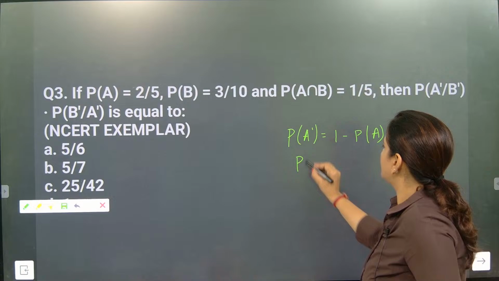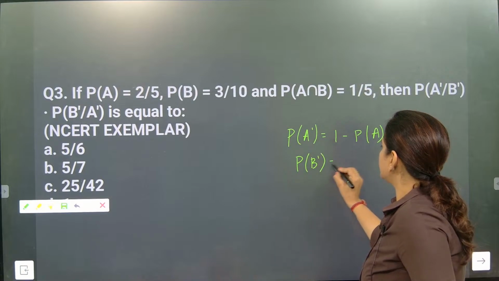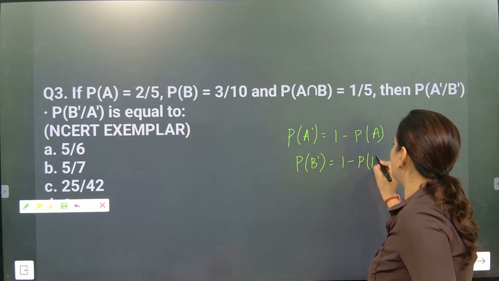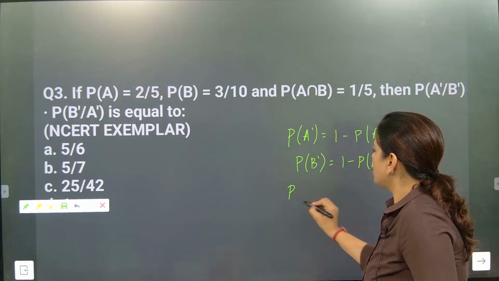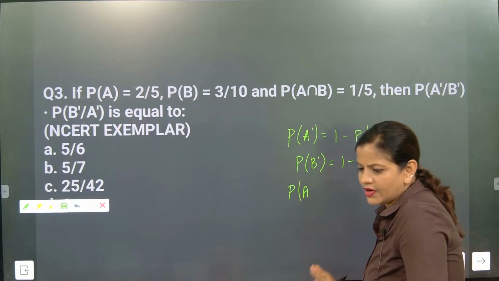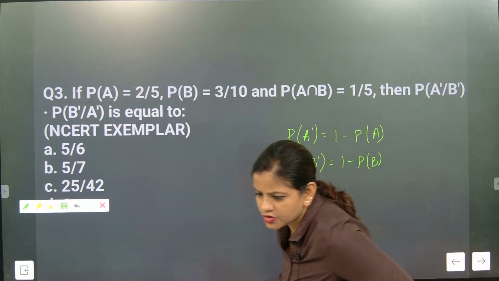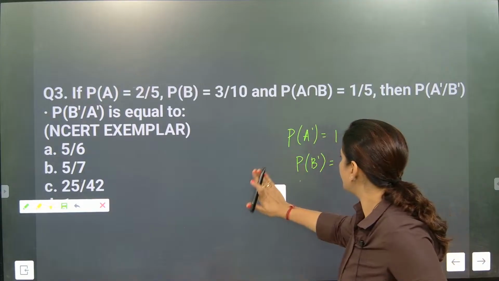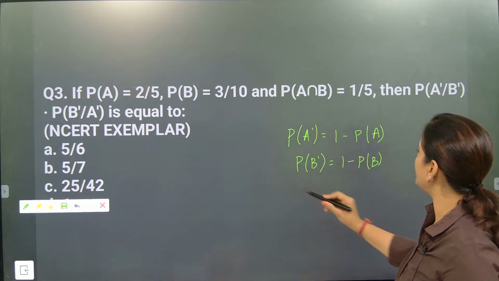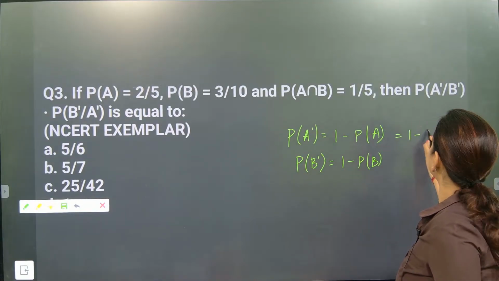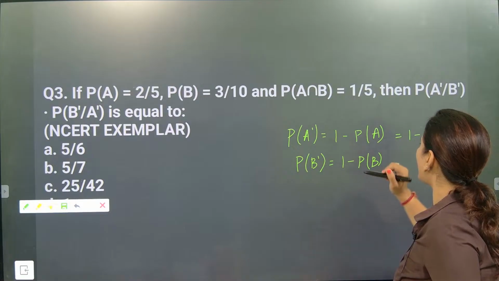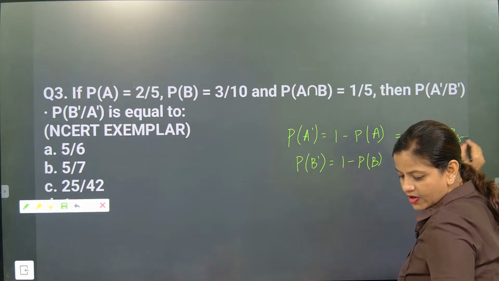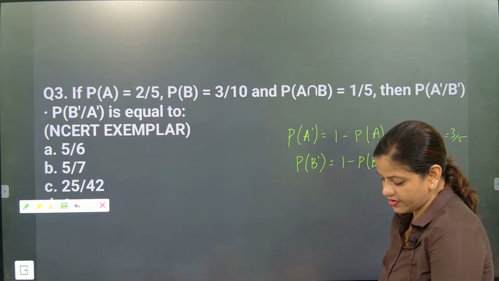P of B dash is equal to 1 minus P of B. Are you understanding? This is the way to solve the question. Try this question, beta. P of A dash, P of B dash. P of A given, so beta 1 minus 2 by 5. So it is coming 5 minus 2, that is 3 by 5.